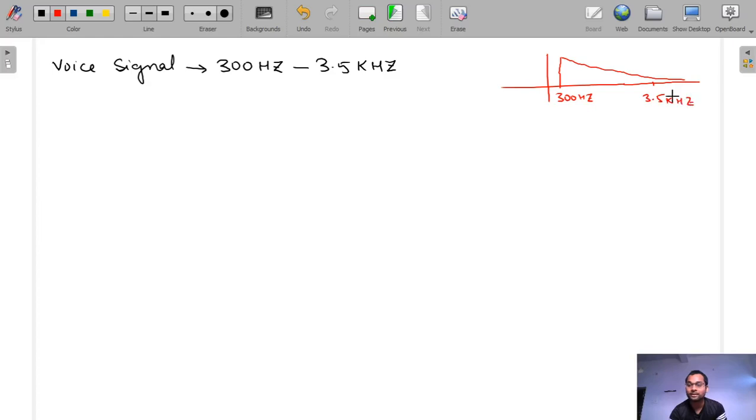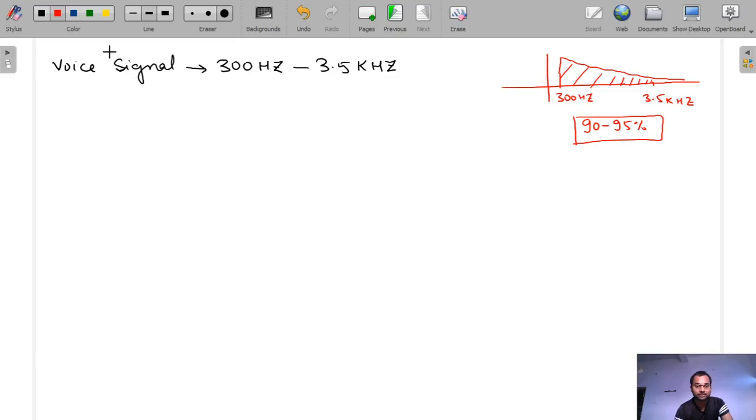In this range, 300 Hz to 3.5 kilohertz, 90 to 95% of the signal information is contained. So we just take the limited bandwidth, because if we take infinite bandwidth, then we need a channel of infinite bandwidth, and that is not practical, and the cost of the communication system will increase. We cannot take a channel of infinite bandwidth.